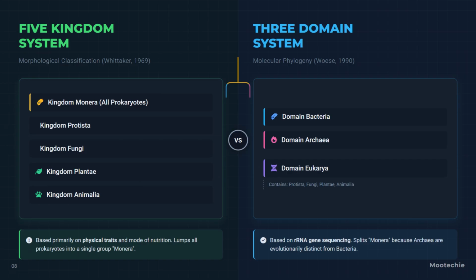On the right, the three-domain system by Woese in 1990, based on molecular phylogeny. It consists of domain Bacteria, domain Archaea, and domain Eukarya, which itself contains the kingdoms Protista, Fungi, Plantae, and Animalia. The critical note is that this system split the old Monera because rRNA gene sequencing proved archaea are evolutionarily distinct from bacteria. Seeing them side by side makes the paradigm shift clear. It moved biology from classifying by what we see to classifying by what the genes reveal about shared history.